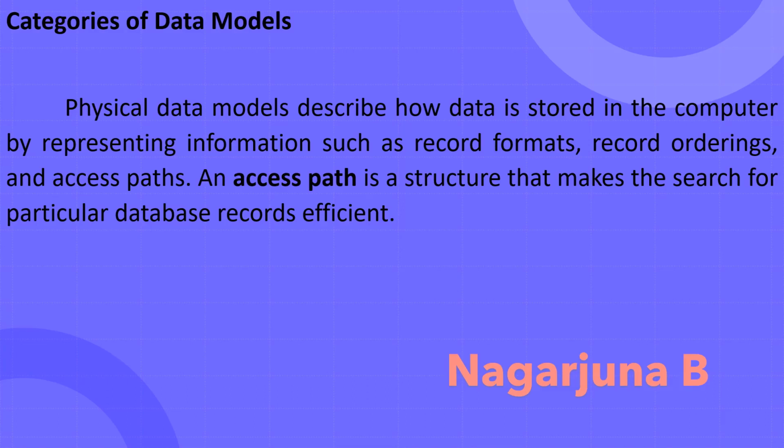An access path is a structure that makes the search for particular database records efficient. It allows the database records to be searched efficiently, and such a path is called an access path.